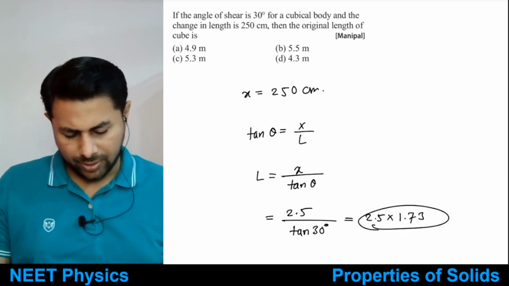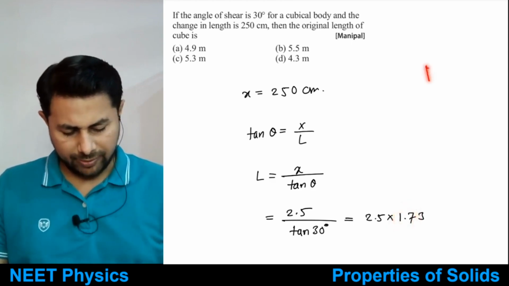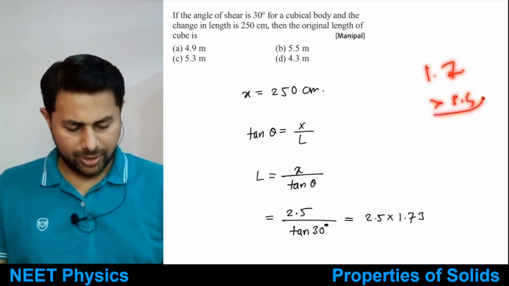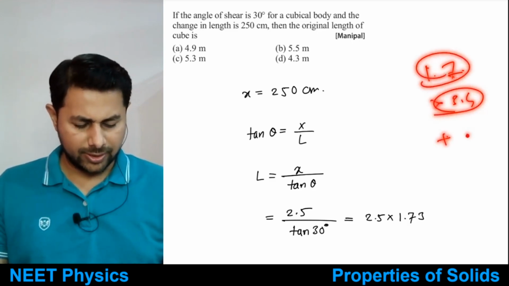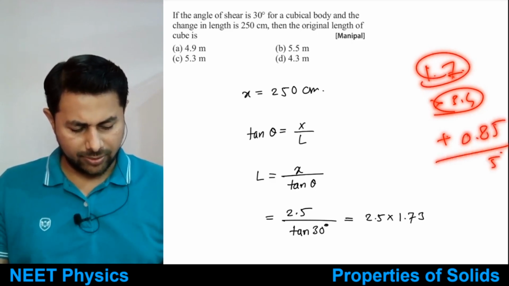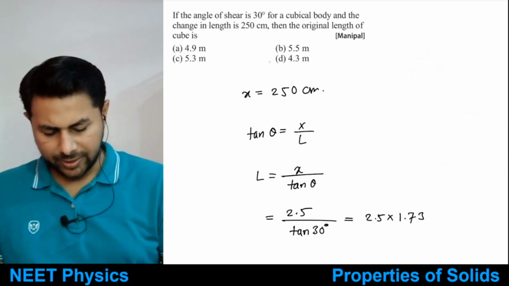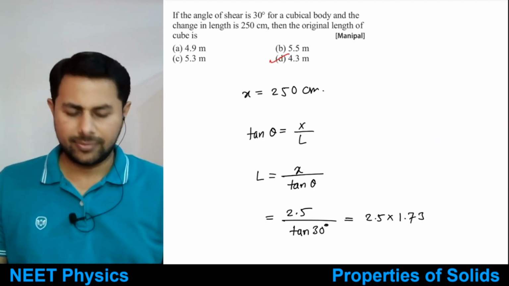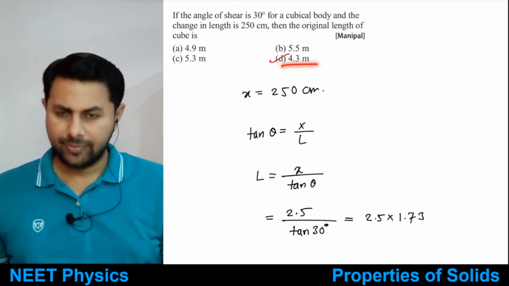If you multiply these two, what would be the answer? 1.7 times 2 is 3.4. 3.4 plus half of 1.7, which is 0.85, gives 4.25, so about 4.3. 4.3 is the answer, right? Okay, good. So it's option D.